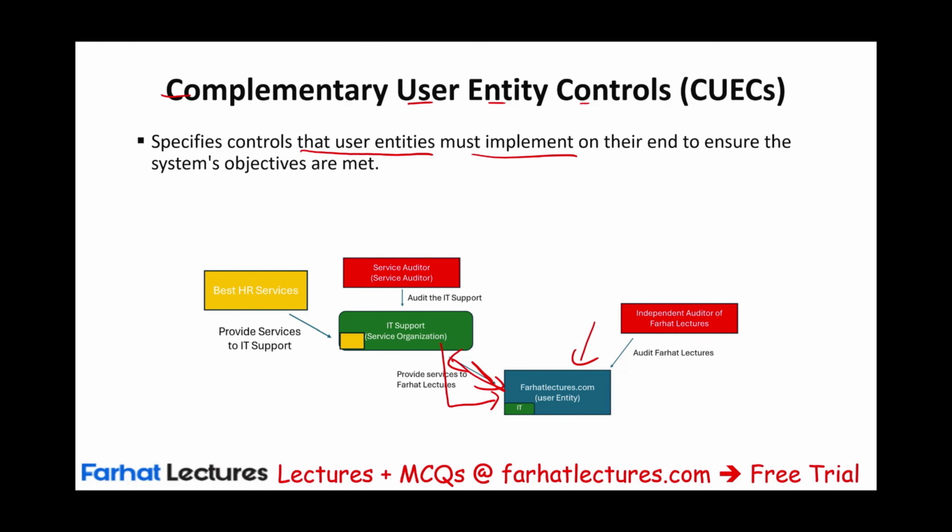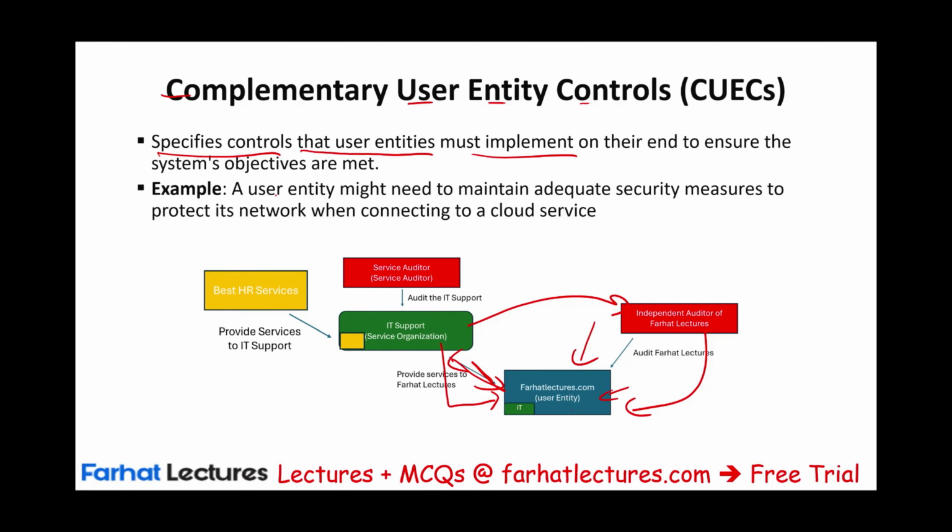So in the report, they will tell our auditor, we want your client, Farhat Lectures, to implement certain controls on their end to make sure the controls are working properly. So specify controls that the user entity must implement on their end, because my auditor will have to check to make sure everything is working properly. So a user entity might need to maintain adequate security measures to protect its network when connecting to the cloud service. So assuming I'm outsourcing my cloud service, they would say you want to make sure you have the proper security measures if you are connecting to our service.